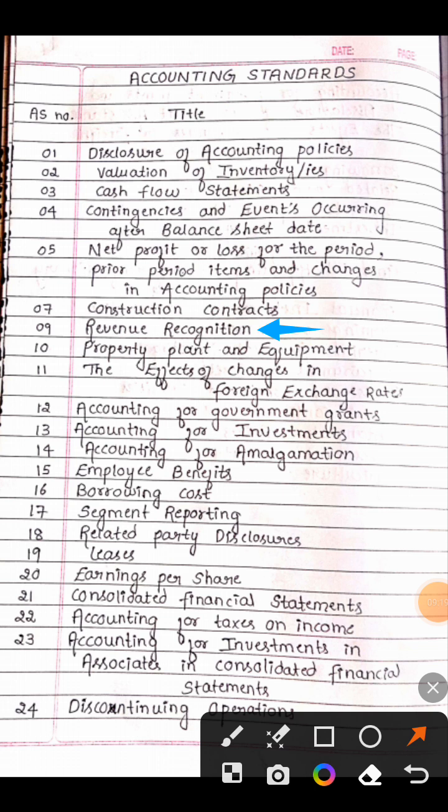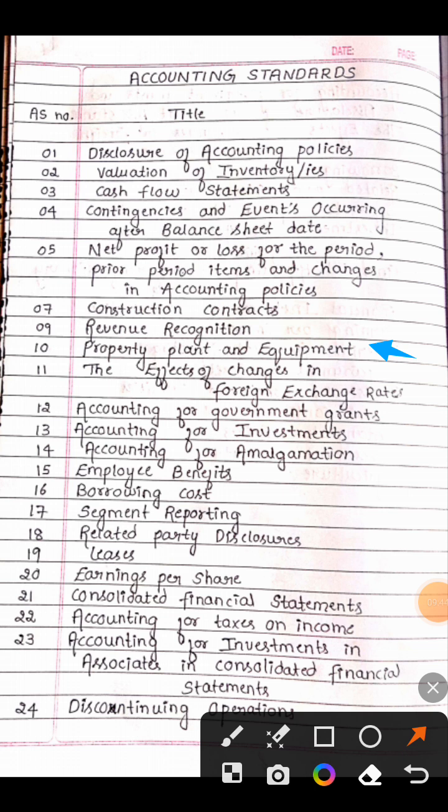Now AS10. AS10 is very simple. PPE. AS10 PPE. What is PPE? Property, plant and equipment. AS10 property, plant and equipment.